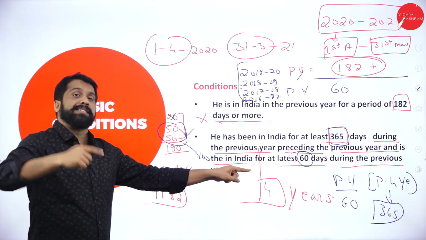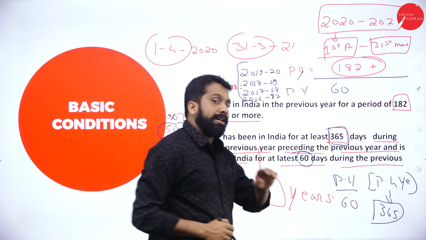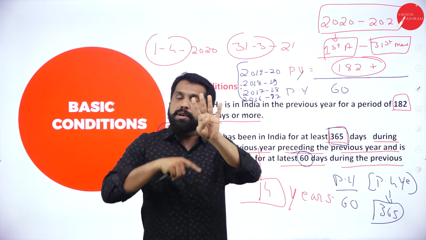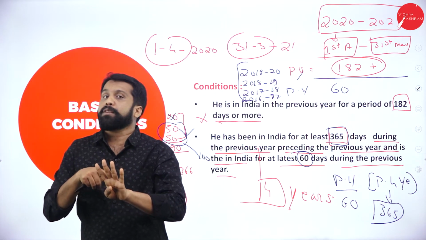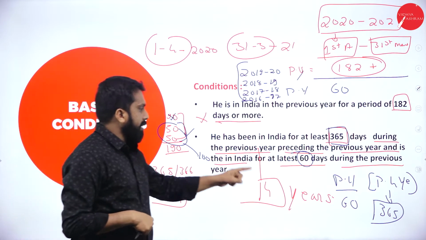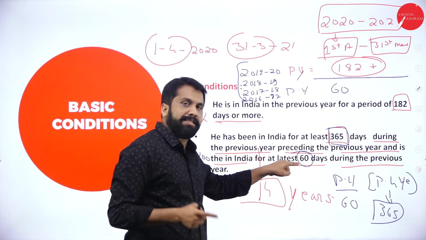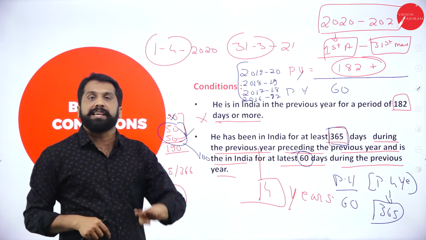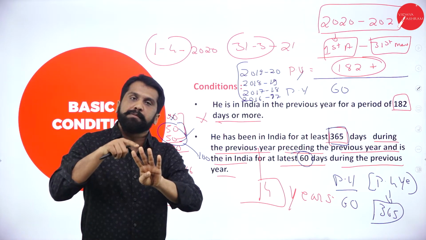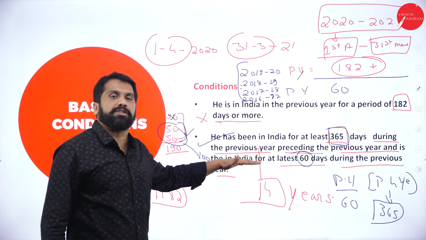Good. What is the additional condition for this? Along with 60 days, go back 4 years. Out of 4 years, were you there for 365 days or more? If I am in India, the answer is yes. I was there for 100 days in the last year, so I fulfilled more than 60 days. Along with that, I was there 365 days in the previous 4 years. I fulfilled both, so I'm done with condition number 2.